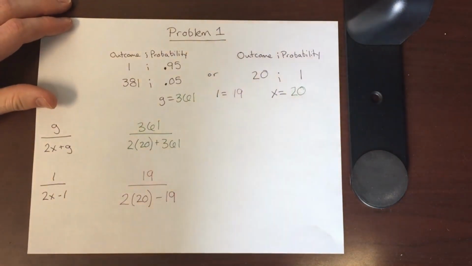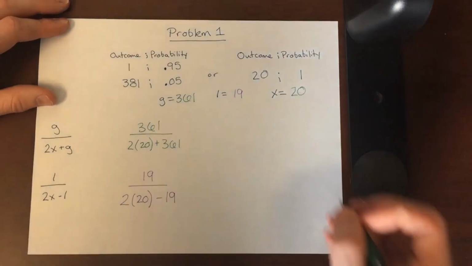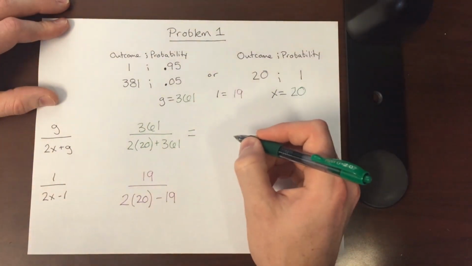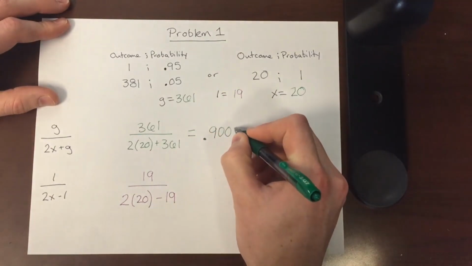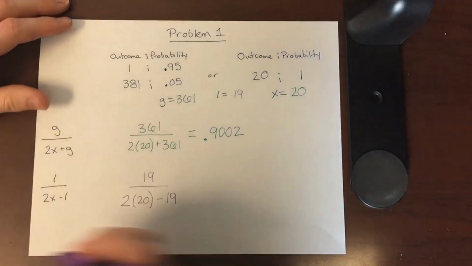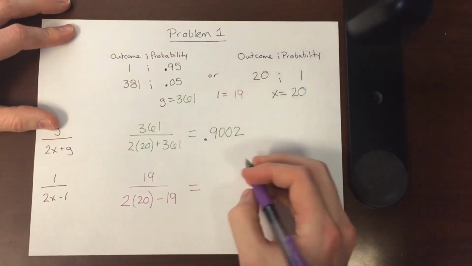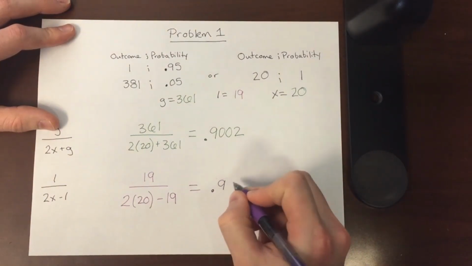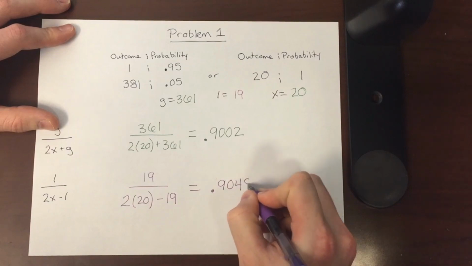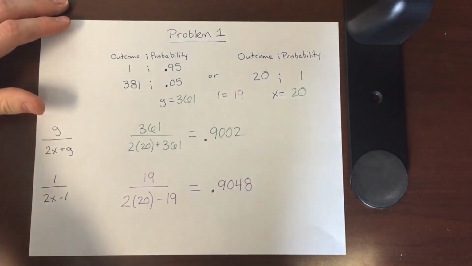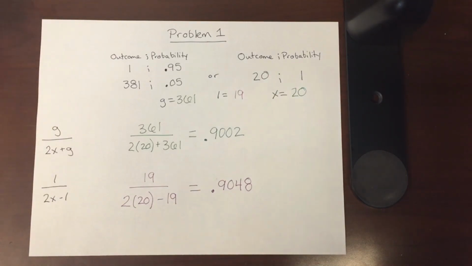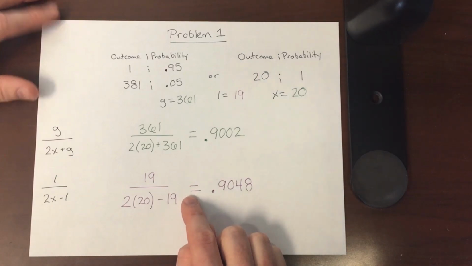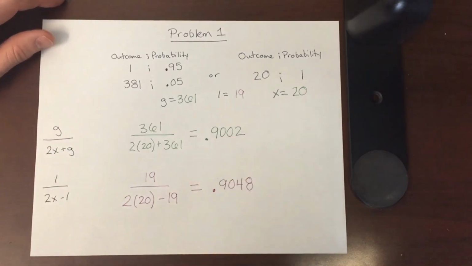You can punch these into your calculator and go ahead and do the math, and you should get an answer of 0.9002. And then for our loss salience function, you should get an answer of 0.9048. And then what we do is we take the absolute value of these two. They're both positive, so this is easy. And you see which one is larger. In this case, our loss salience function is slightly larger than our gain salience function.